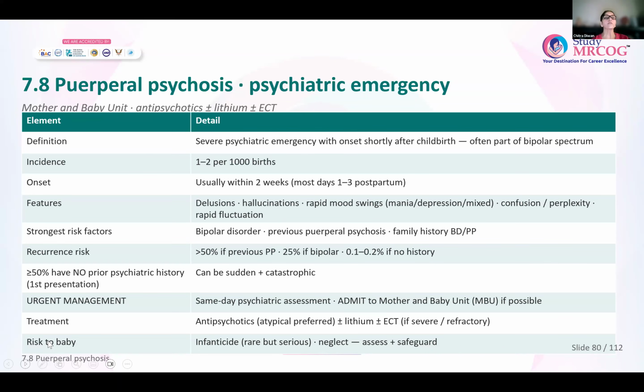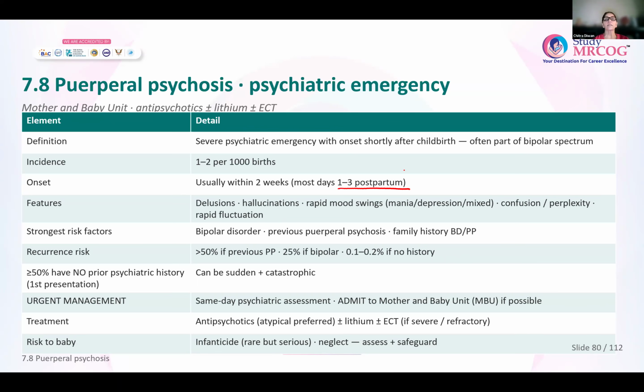So what is the definition of puerperal psychosis? Basically, it is a severe psychiatric emergency. The onset is shortly after childbirth. And most often, it is a part of the bipolar spectrum disorder. Anyone with bipolar disorder, usually they are the ones who have this puerperal psychosis. Incidence is about 1 to 2 per 1,000 births. Onset is usually within 2 weeks. The highest risk is 1 to 3 days postpartum. That is the day you're likely to have postpartum psychosis.